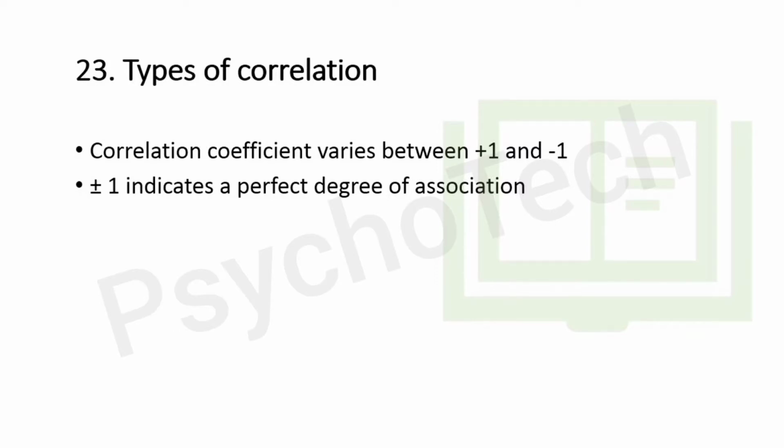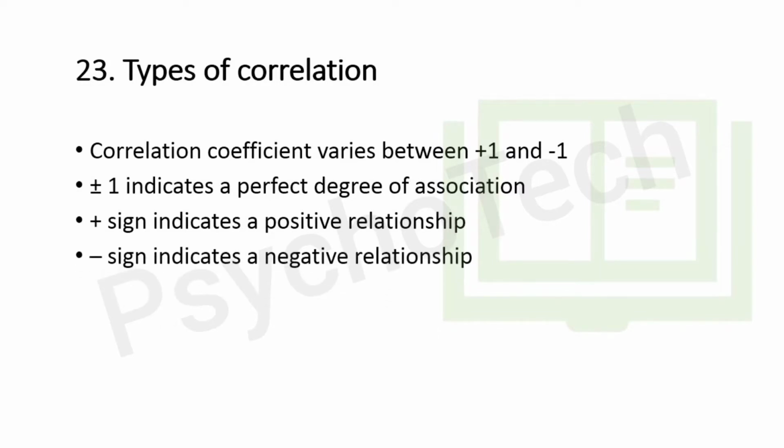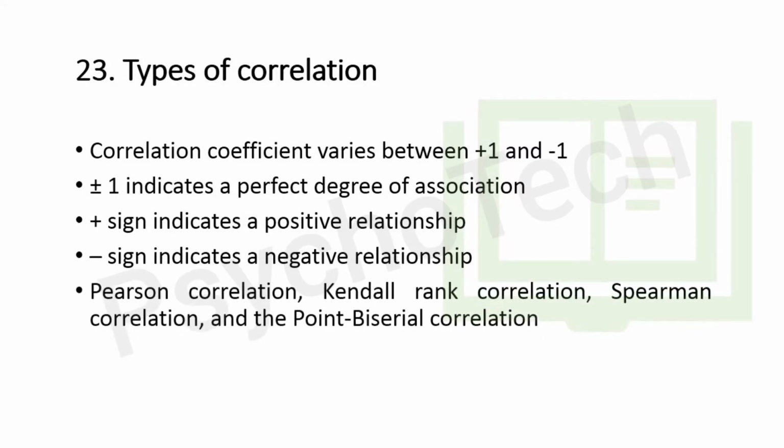And the direction of relationship is indicated by the sign of coefficient. A plus sign indicates a positive relationship and a negative sign indicates a negative relationship. Usually in statistics, we measure 4 types of correlation: Pearson correlation, Kendall rank correlation, Spearman correlation, and point biserial correlation.